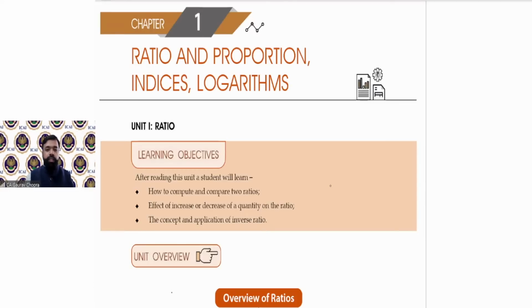So in today's class, we are going to start with the topic ratios and proportion. So let us begin with this topic. But before beginning with ratios, as we already know, the weightage of the subject is 100 marks. Out of 100, mathematics is 40 marks, logical reasoning is 20 marks, and business statistics is again 40 marks. So this makes total 100.